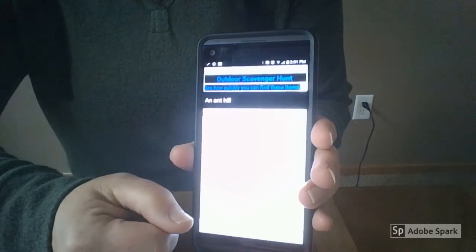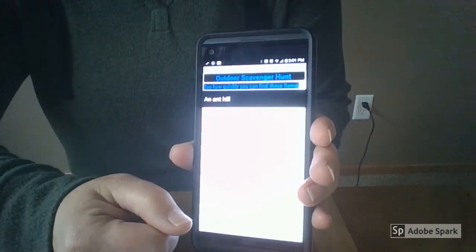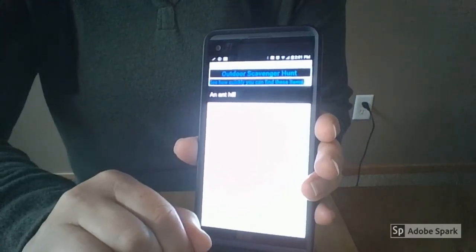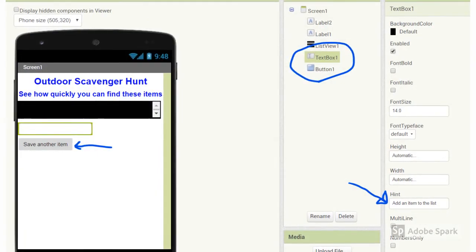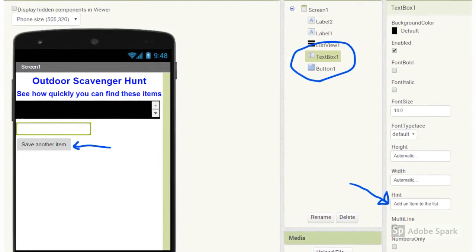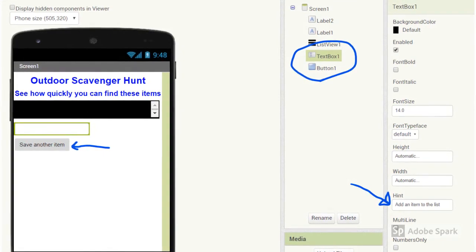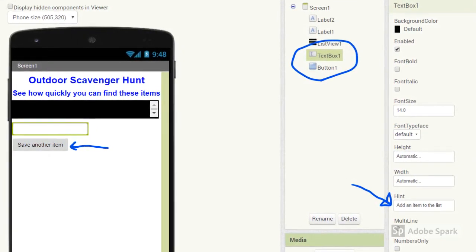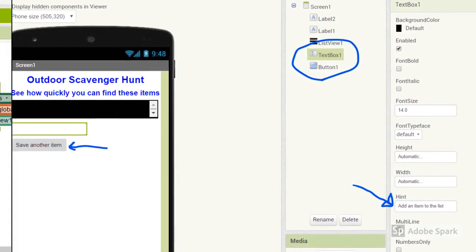How about if we could add some items to make our list longer? Let's code it. For the user to add items, we need a text box and a button. I have a hint for the text box. Add an item to the list. Then they save it with the button.